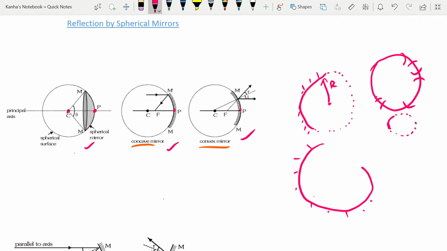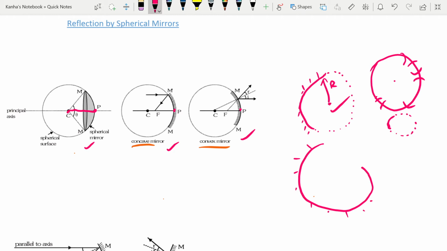For all of them, the radius of curvature will be the same. Radius of curvature is the radius r of this sphere, or basically the radius of the sphere of which the mirror is part. Next is the principal axis. It is the line CP joining the center and the pole.